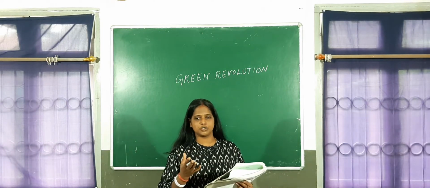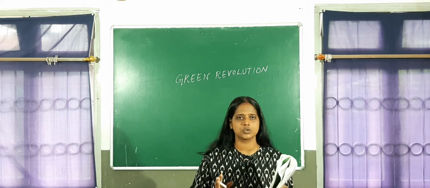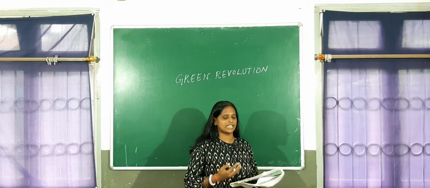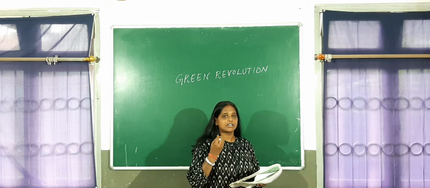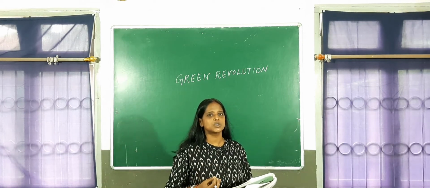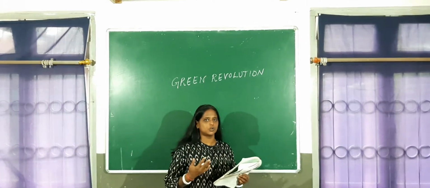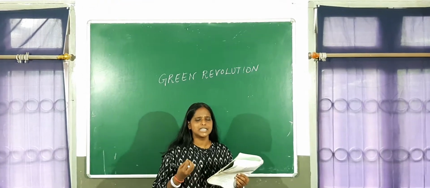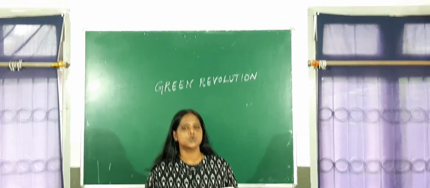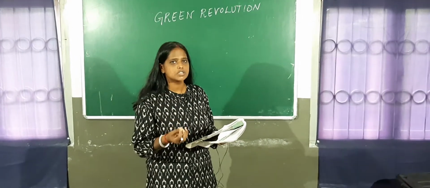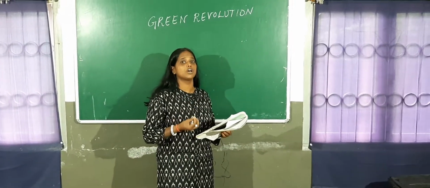So, Green Revolution, the entire chapter I have already taught you, I have given you the notes also. Since many of you have requested, this particular agricultural revolution began all over the world, and India went on to adopt this system because we had suffered the Bengal Famine.